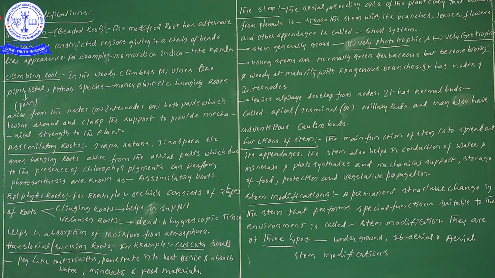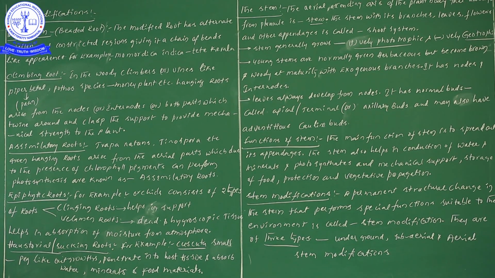Students, continuation of root modifications. In the previous video, what modifications did I give? Storage roots, and next, nodular roots. There are different types of root modifications I have given. Now, continuing, moniliform root modifications, the beaded roots.